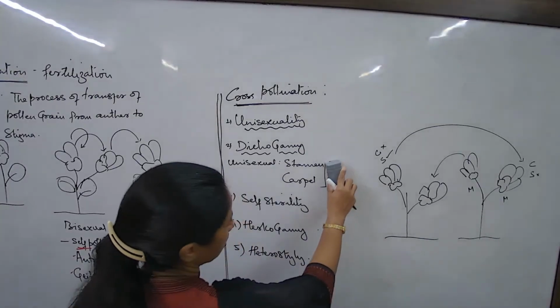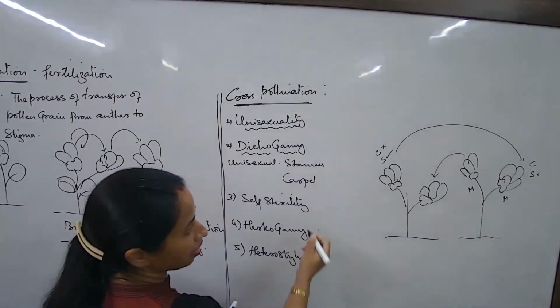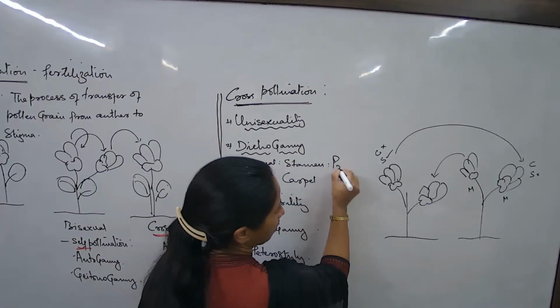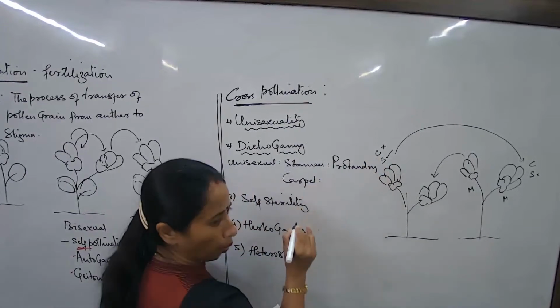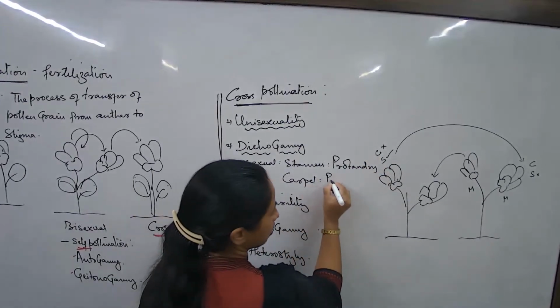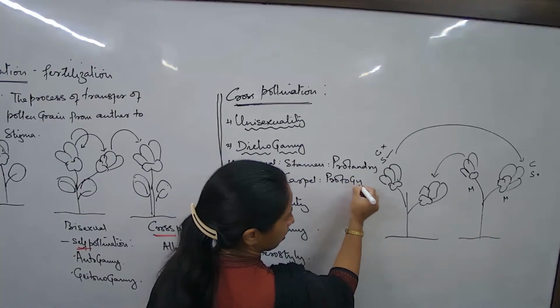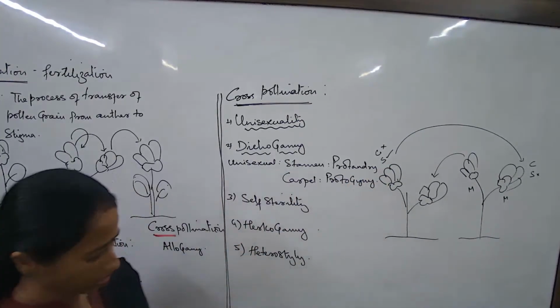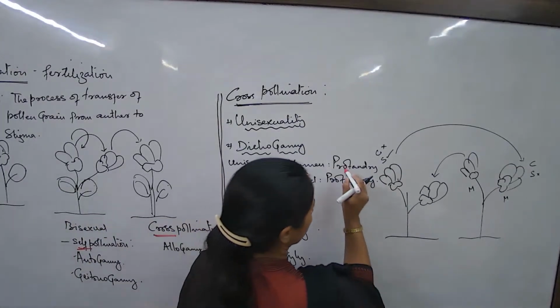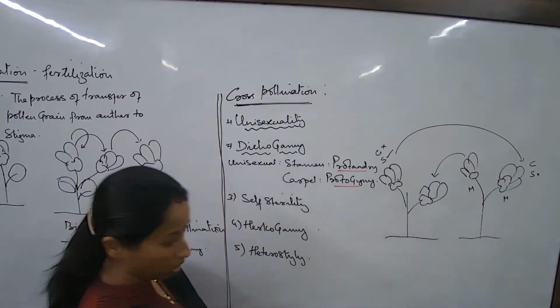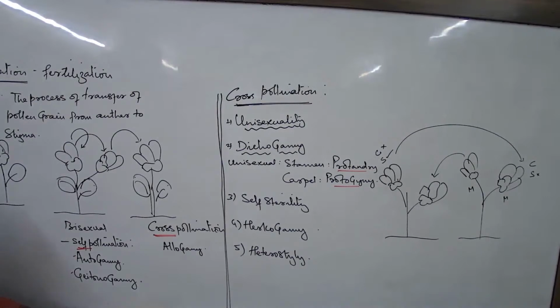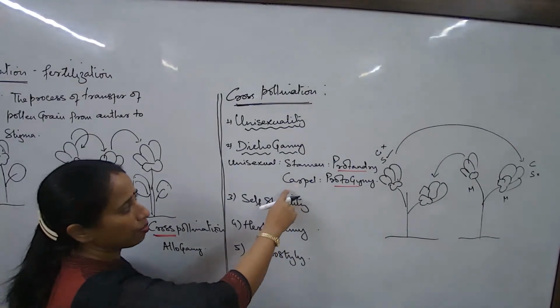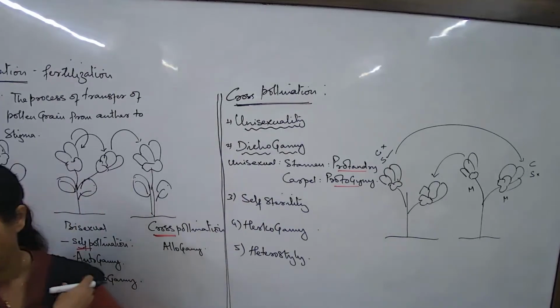we sometimes come across cases where the stamens are well developed. Such a condition is known as protandry. When the carpel is well developed and the stamens are not, we term it protogyny. What are these? Protandry, protogyny. What are the differences? Remember, if the stamen is well developed, carpel not: protandry. Carpel well formed, stamen not: protogyny. And these are the subtypes of dichogamy.